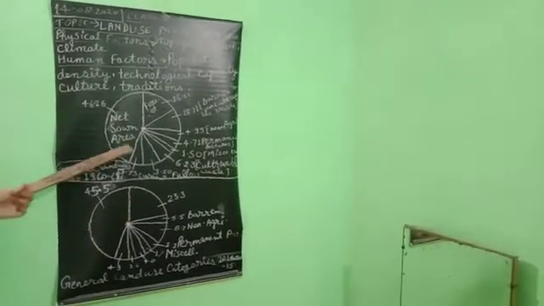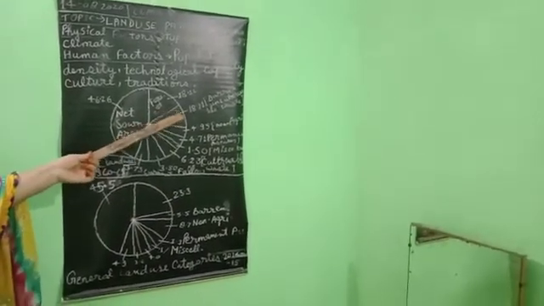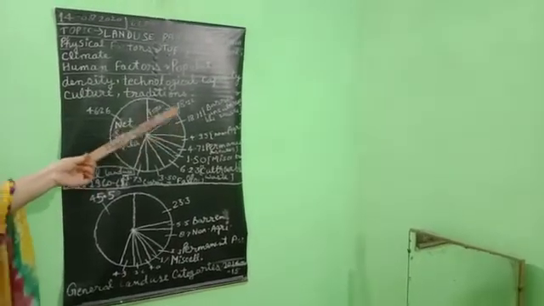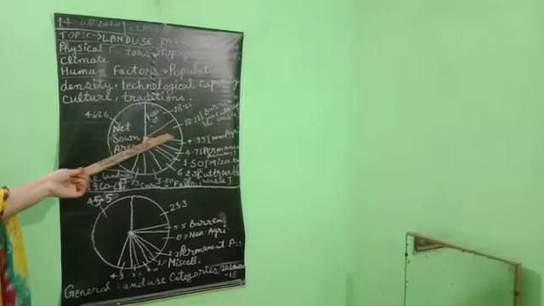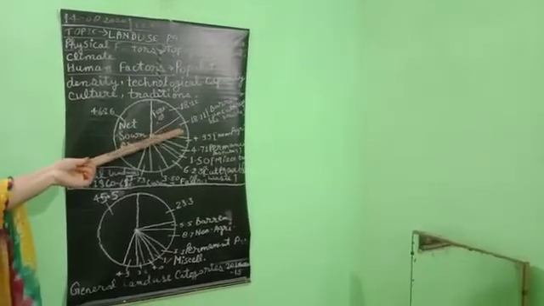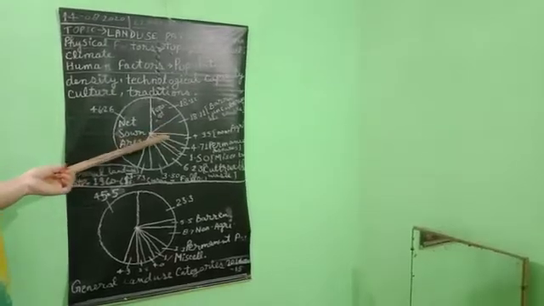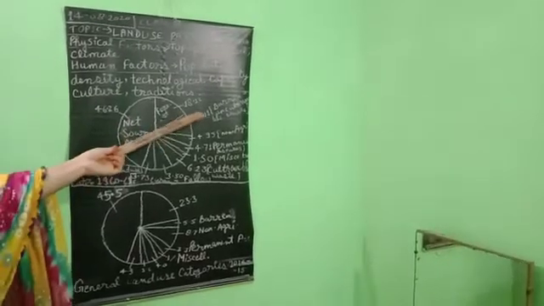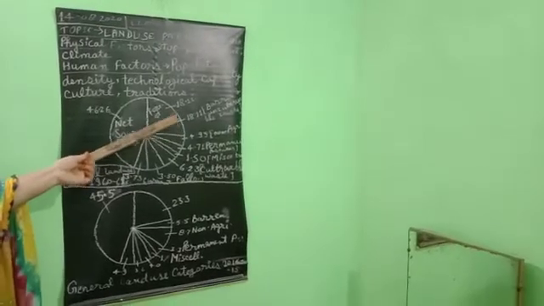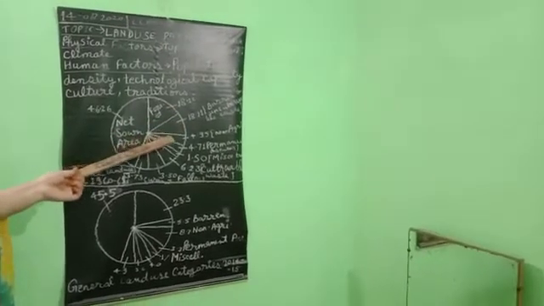Next one, 18.11% was barren and uncultivable wasteland. Barren land is left to increase the production and soil capacity and fertility, and that is uncultivable. What is the meaning of uncultivable? It means the land which is not suitable for agricultural uses.